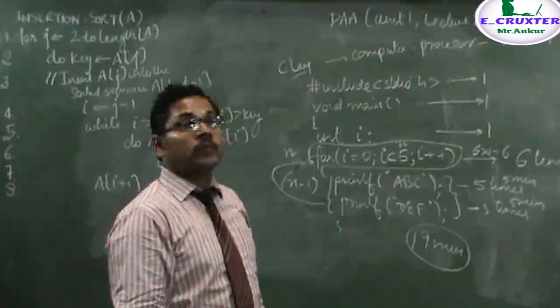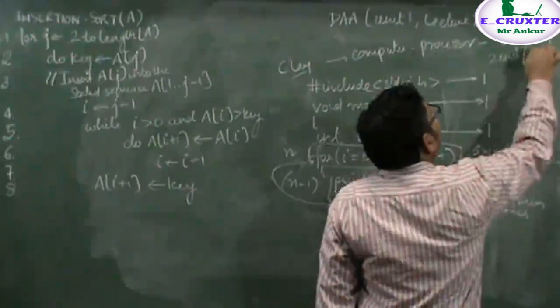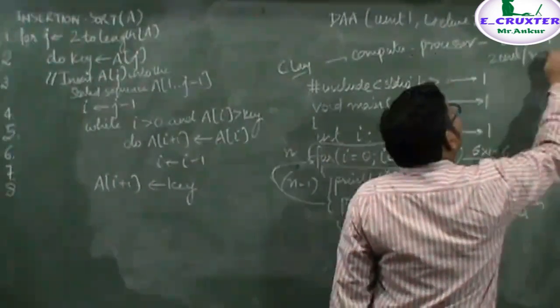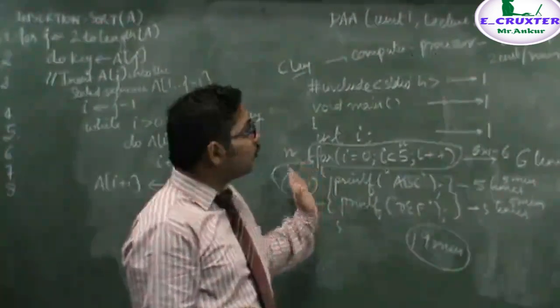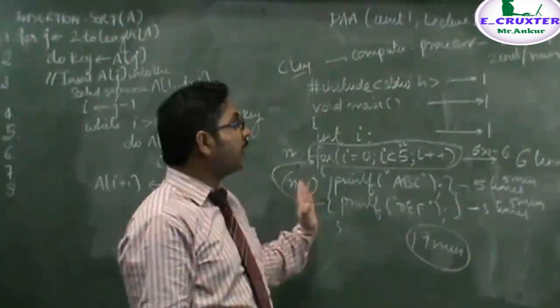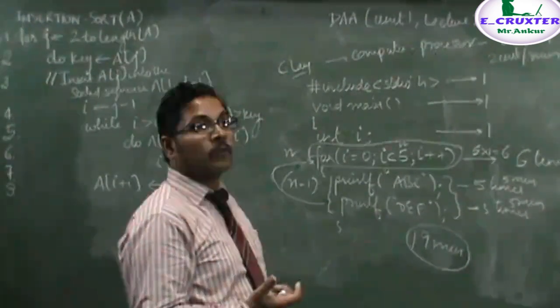Okay, if the processor executes 2 instructions per minute, then this time will reduce to half. That means it is totally depending upon the processor. When we are executing the program, it completely depends upon the processor.